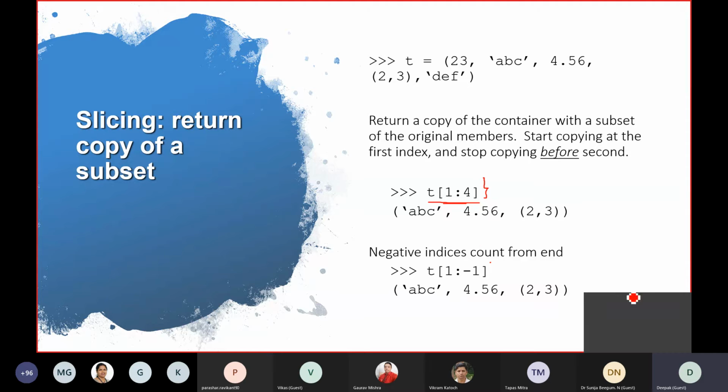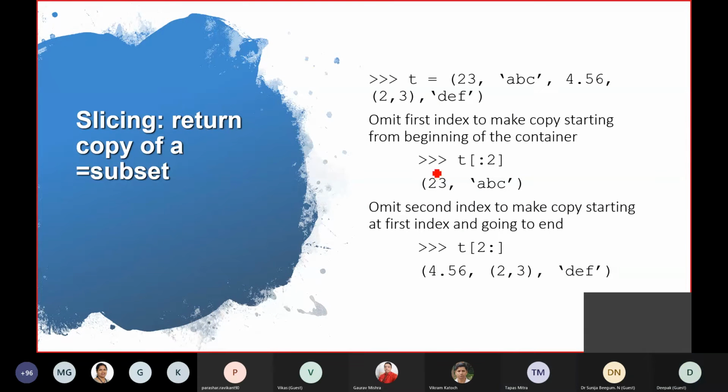3 elements, because we are starting from positive 1, this to minus 1, this. So these 3 elements will be there. Minus 1 will be neglected. So this and this will be there. Apart from that, I think we haven't discussed this.